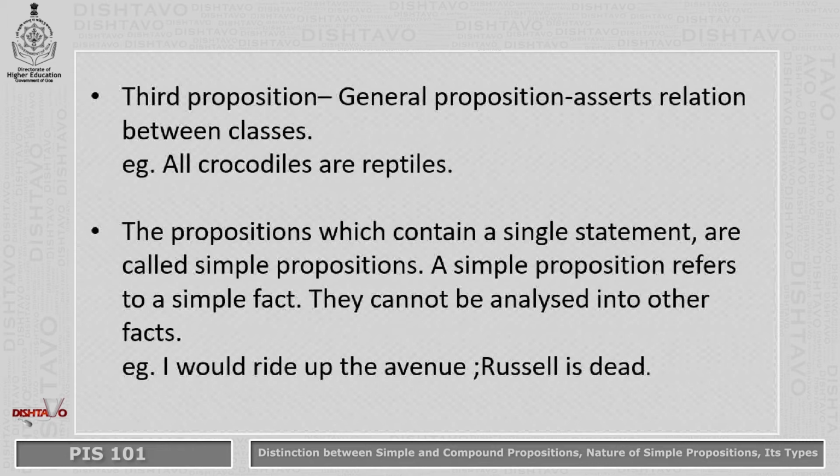To take an example of a simple proposition, I would ride up the avenue. Bertrand Russell is dead. If you look at these propositions, we realize that each consists of just one single statement. These propositions cannot be further divided, or they cannot be further analyzed, and that is the reason they are called simple propositions.